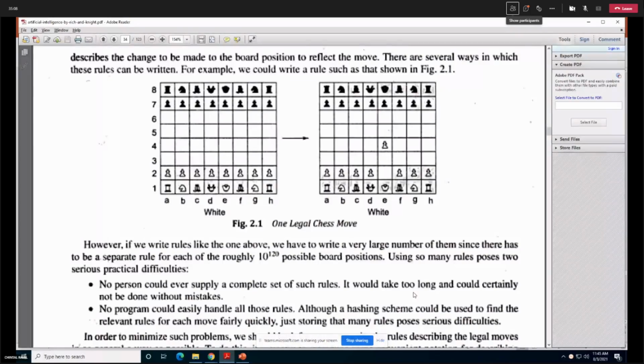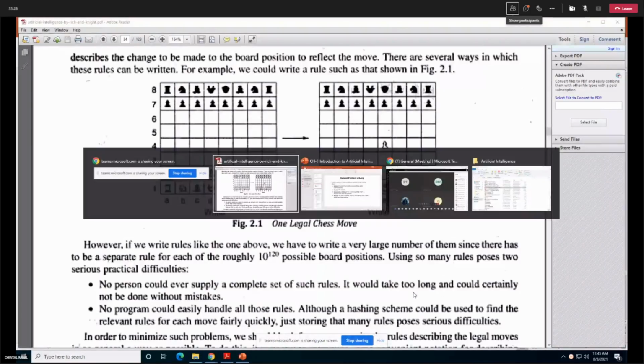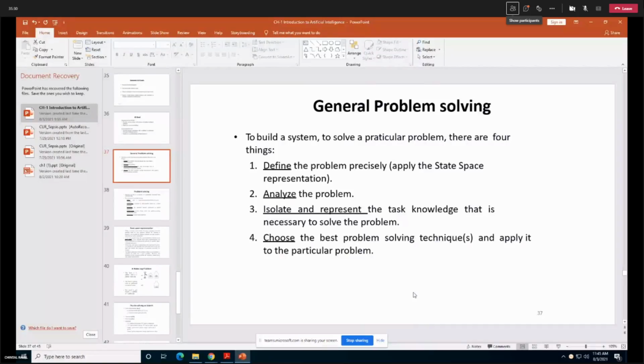If I want to solve some puzzle, I can say that I'm going to solve it in this time and in this way, because it totally depends on me and it's a one player game. But when we have a two player game, the solution totally depends on what move the other person makes. Got it, students? So the last thing is that you need to choose the best technique for solving the problem and apply it.